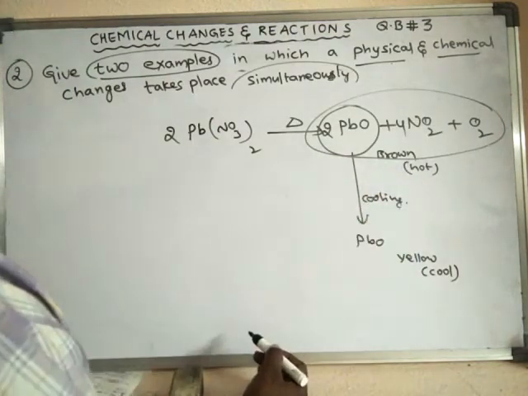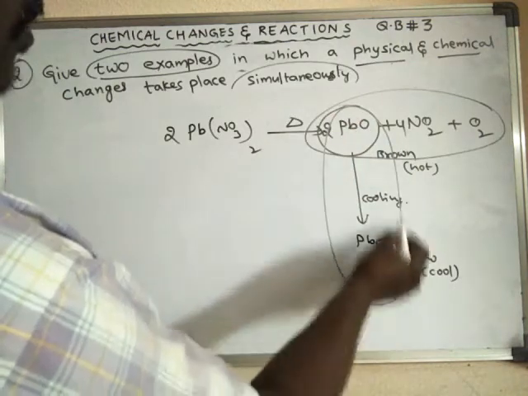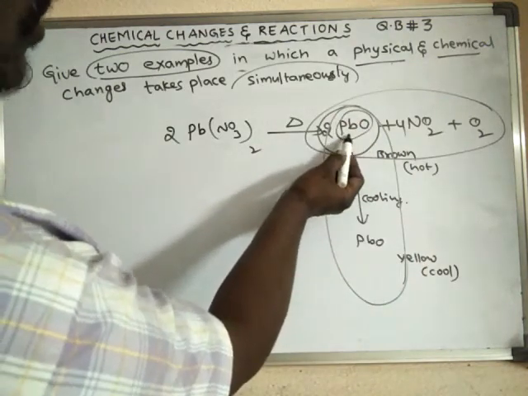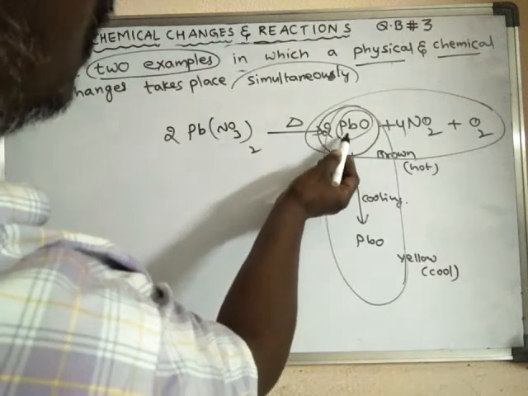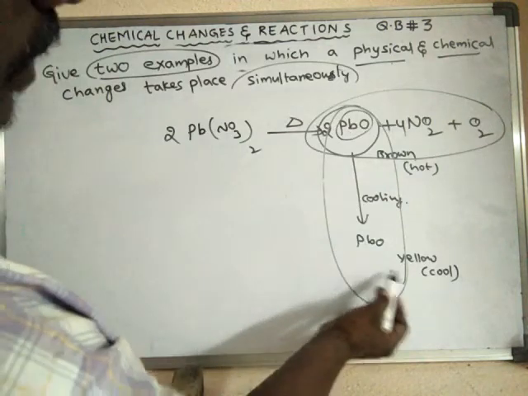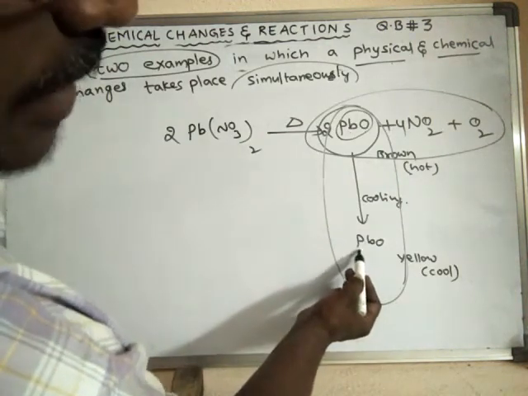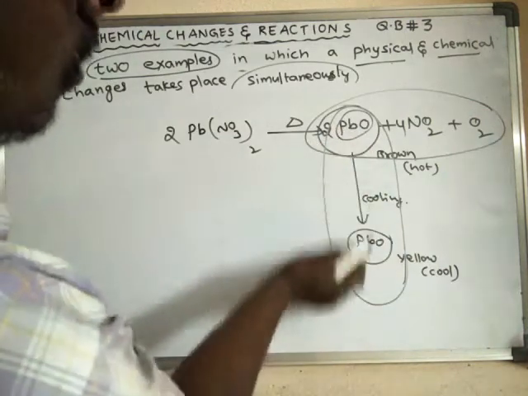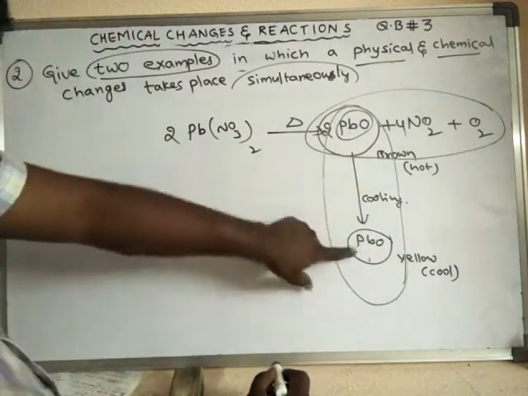The chemical composition of lead oxide is one lead atom and one oxygen atom when it is hot, and when it is cool also it contains one lead atom and one oxygen atom only. So there is no change in the chemical composition, but there is a change in the color.